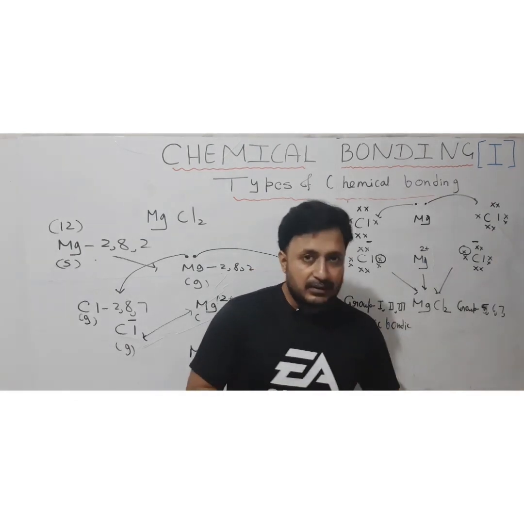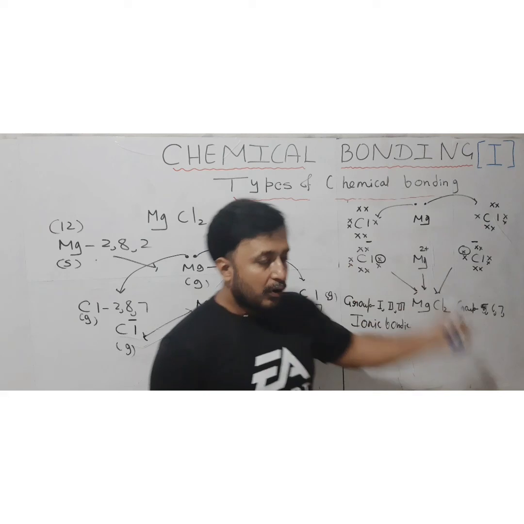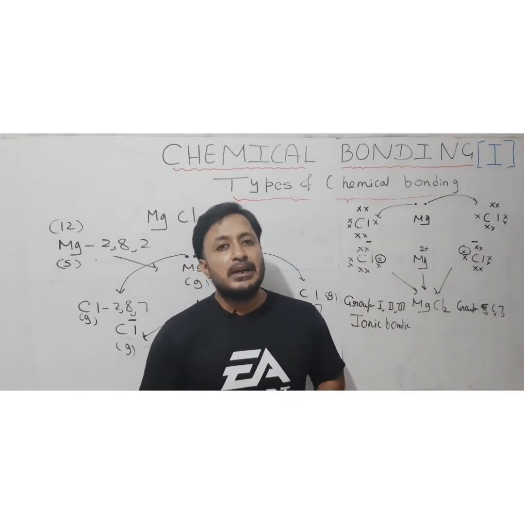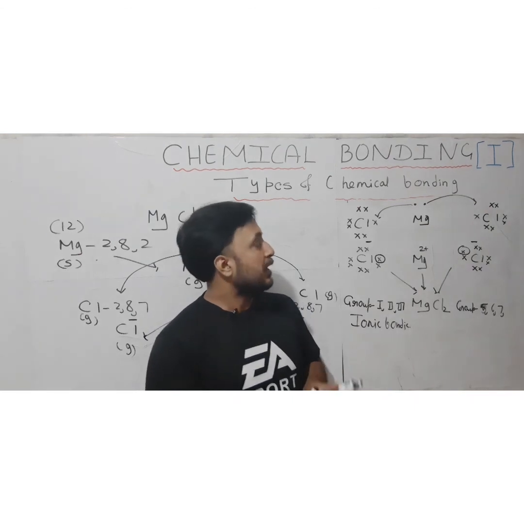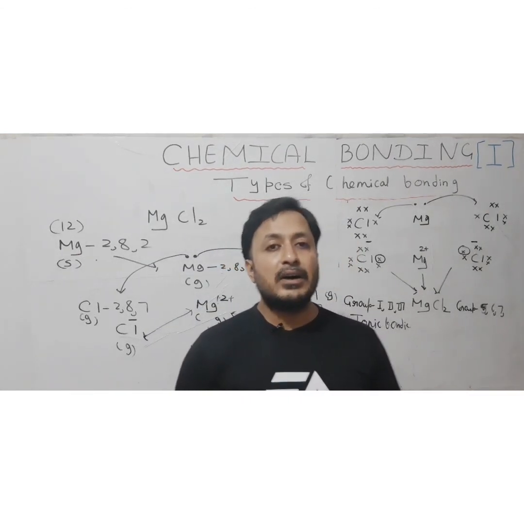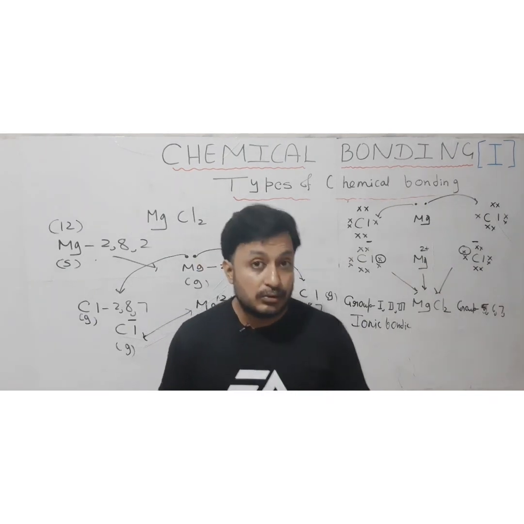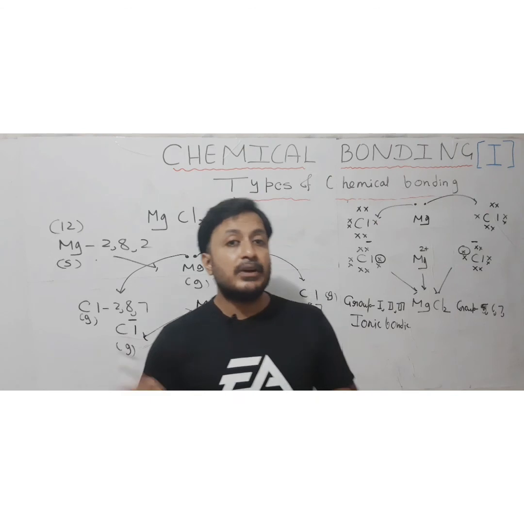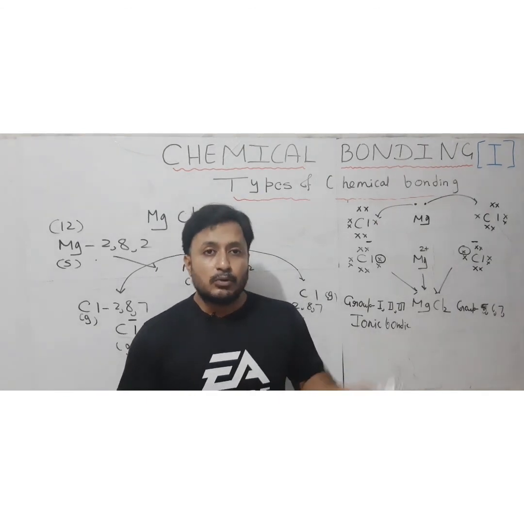So today we have discussed the formation of the ionic bond and how we are going to represent the dot structure. In the next video for chemical bonding, we are going to see further about the properties of the ionic compounds which are formed, and about the covalent bonding, that is a different type of bonding we are going to discuss. So that is all for today.